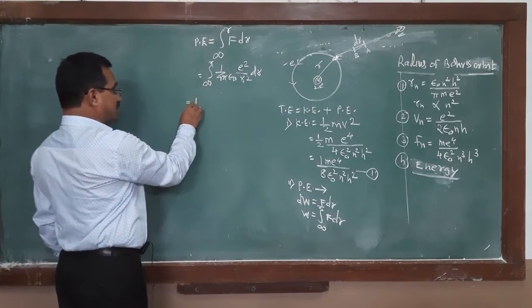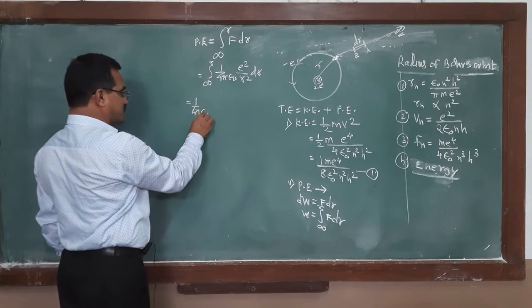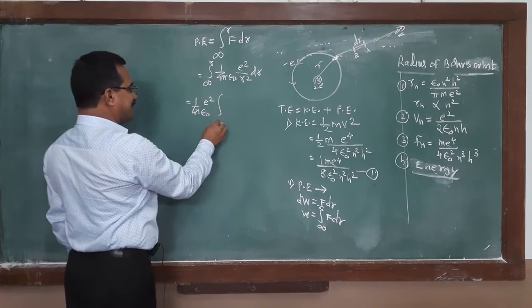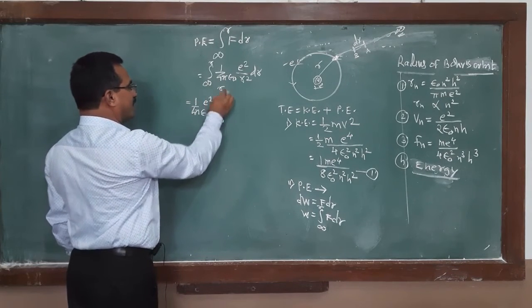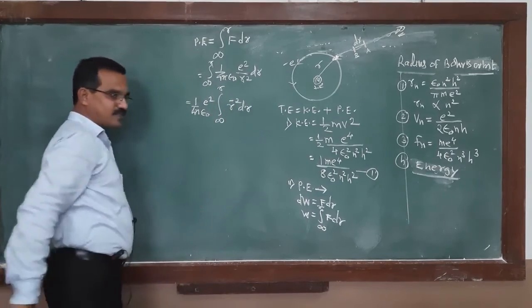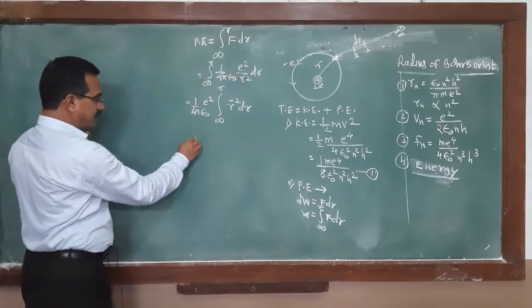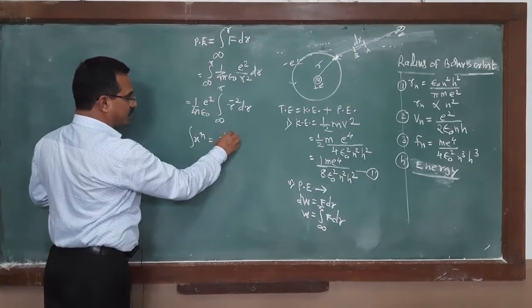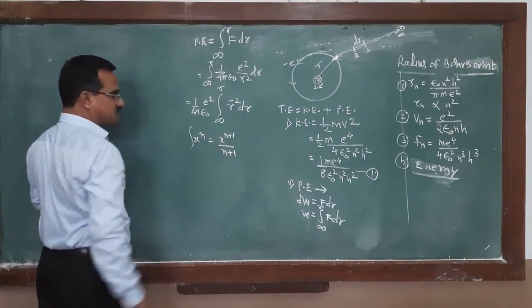In this equation, 1 upon 4 pi epsilon 0 e square is constant. The integration from infinity to r is of r raised to minus 2 into dr. We know the integration of x raised to n is equal to x raised to n plus 1 divided by n plus 1.